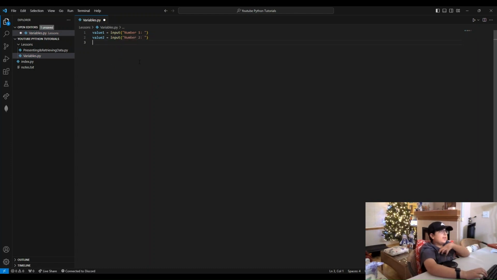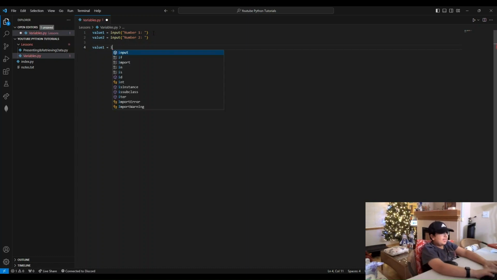Okay, so turning strings into numbers is very easy, because obviously, if you want to add them together, you can't add strings together, because that's gonna give an error. So we have to use a function to turn the string into an integer. So we can say value 1. You can change the value of variables too. So we can say value 1, which is this variable, now equals int.